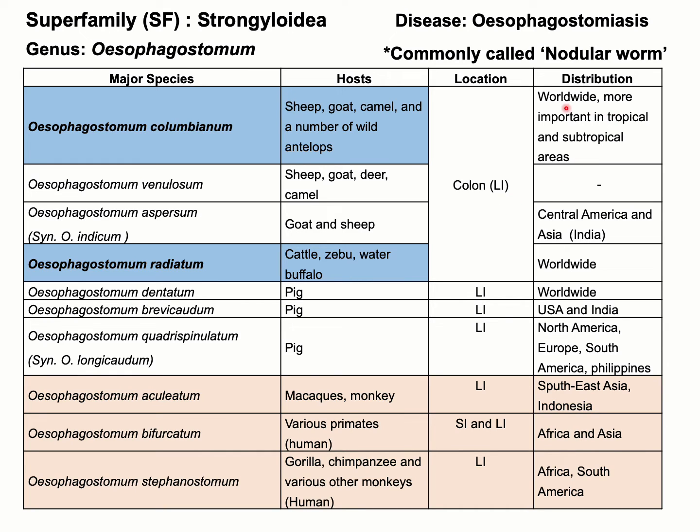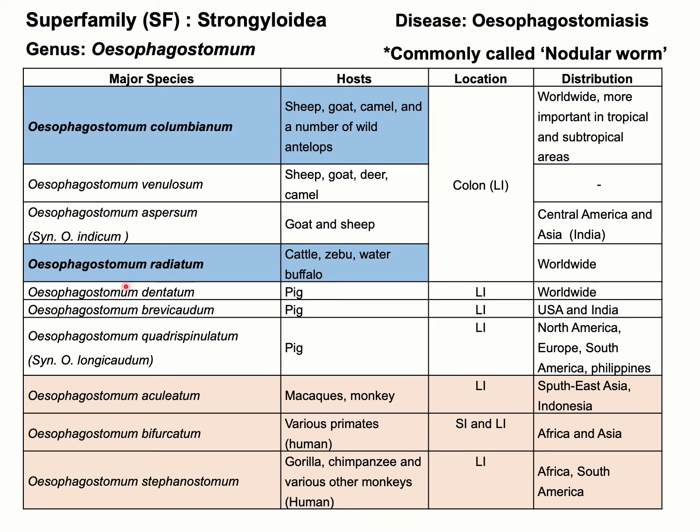And here the distribution of all these parasites is listed. For example, Oesophagostomum columbianum, the distribution is worldwide, but they are mostly found in tropical and subtropical areas of the world. And another important parasite is Oesophagostomum radiatum. They are also distributed worldwide.